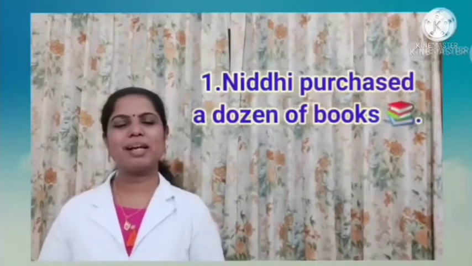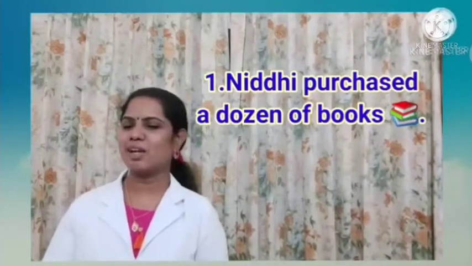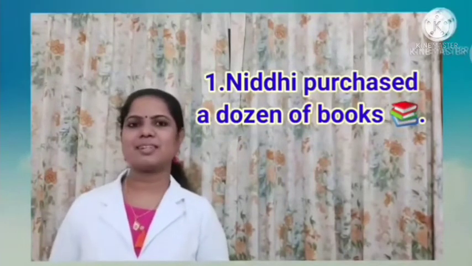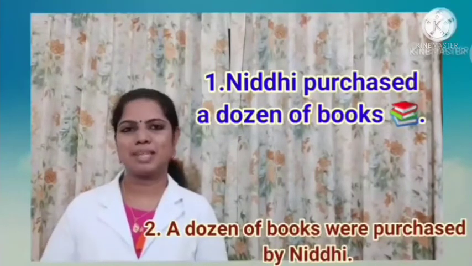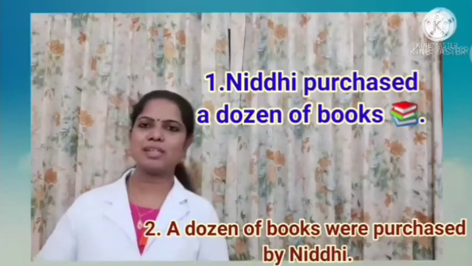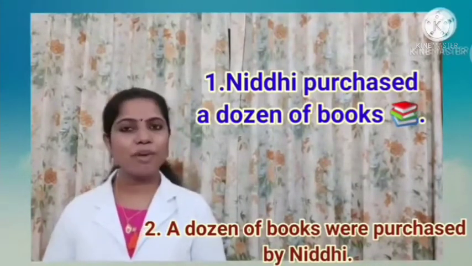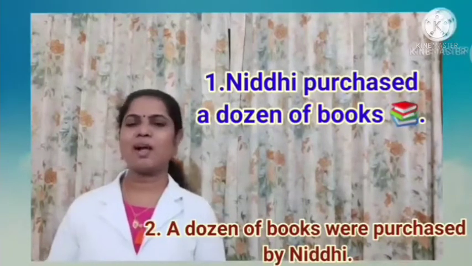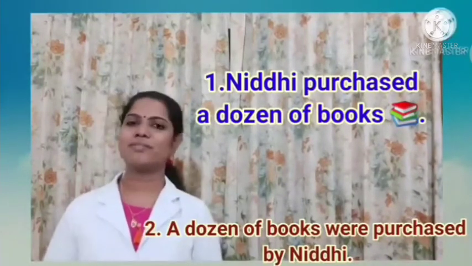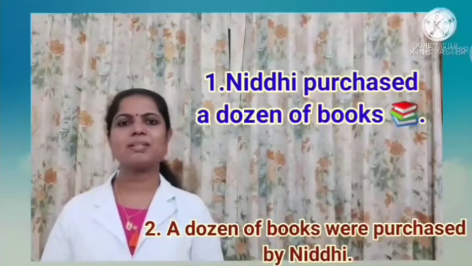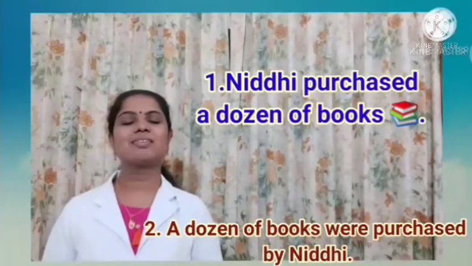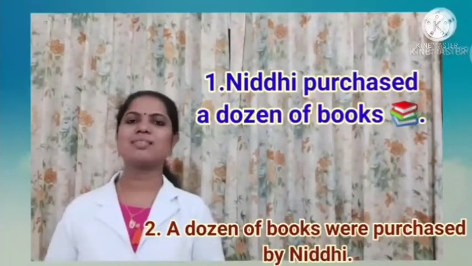For example, Nidhi purchased a dozen of books. So the second sentence, a dozen of books were purchased by Nidhi. So children, have you noticed these two sentences? Both these sentences convey more or less the same meaning, isn't it? Yet there's a shift of emphasis. Shift of emphasis means there is a change in the stress that we give to the words in these sentences.